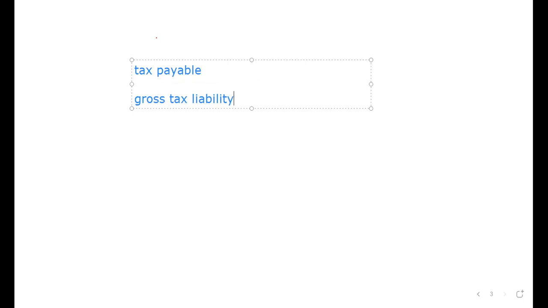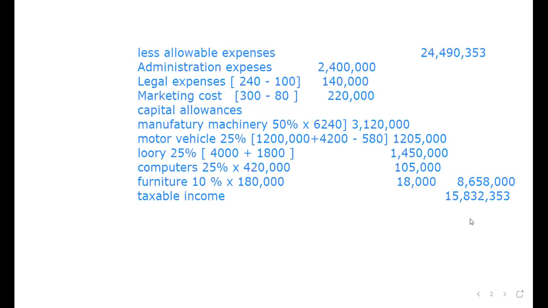The last thing was corporate tax is 25%. So for you to get the corporate tax liability, you take that 25% and multiply it with our taxable income. Remember our taxable income was 15,832,353.